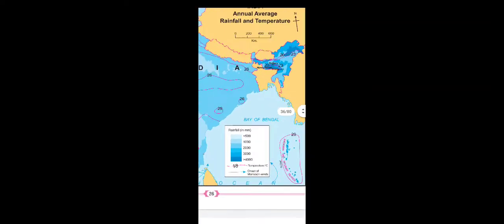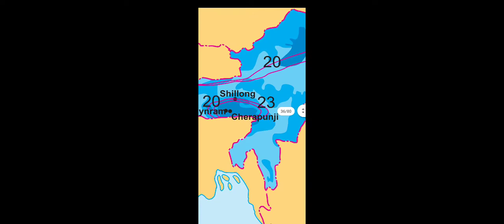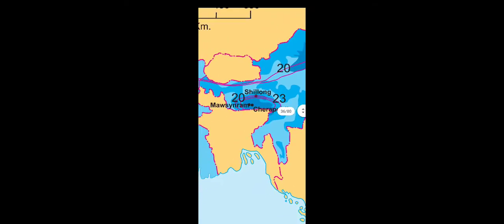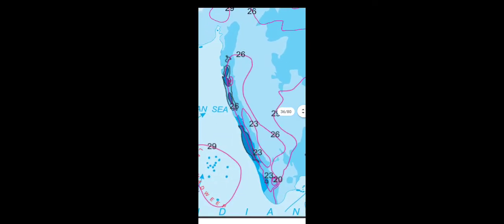We can see this region here, the northeast side, some places with very dark shade, means 4000 millimeter of rainfall is shown, as well as this side, south of the Western Ghats or western coast, that side also we can find some places where more than 4000 millimeter rainfall is given. Now we will see the India's map carefully, and we will try to give the answers of the questions.